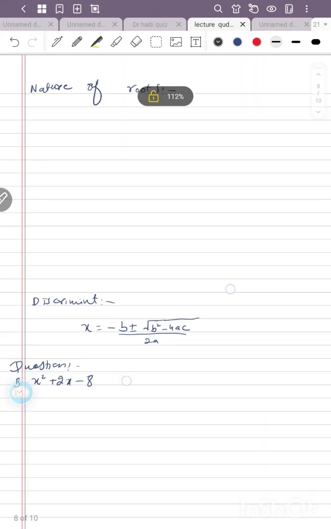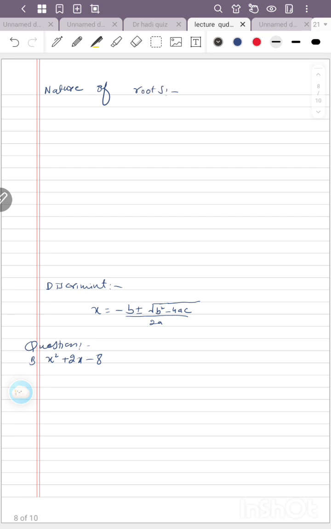Now we will go to our next topic. Nature of the roots is a very important topic. What is the nature of the roots? First of all, the roots are what satisfy the equation. We have some root properties and their nature. First, we have to discuss the nature of the roots.